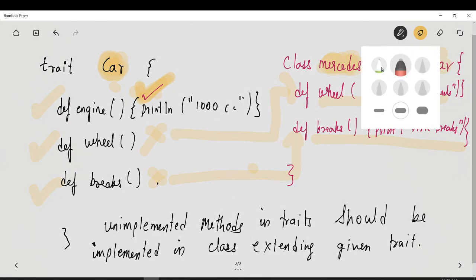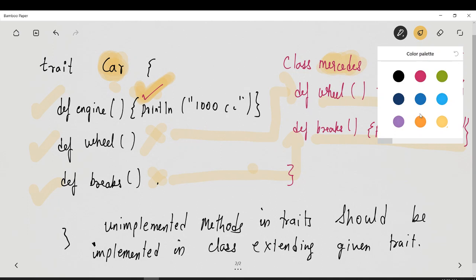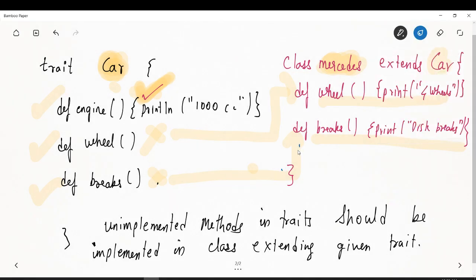But you can also do something like this. This is optional. This is not mandatory. You can also define an engine, and you can say print 2000 cc. So if someone makes an object out of Mercedes, it will say 2000 cc engine, right? Because you have overwritten this method, but it's not mandatory.